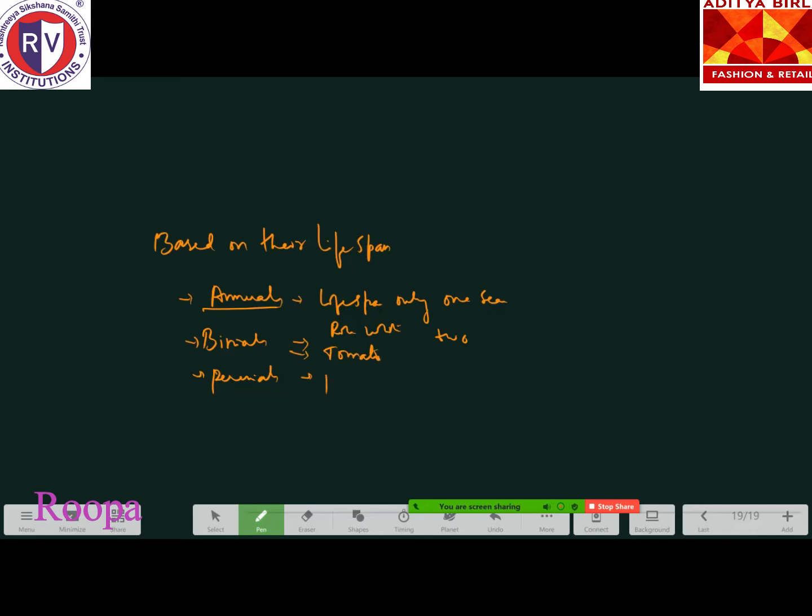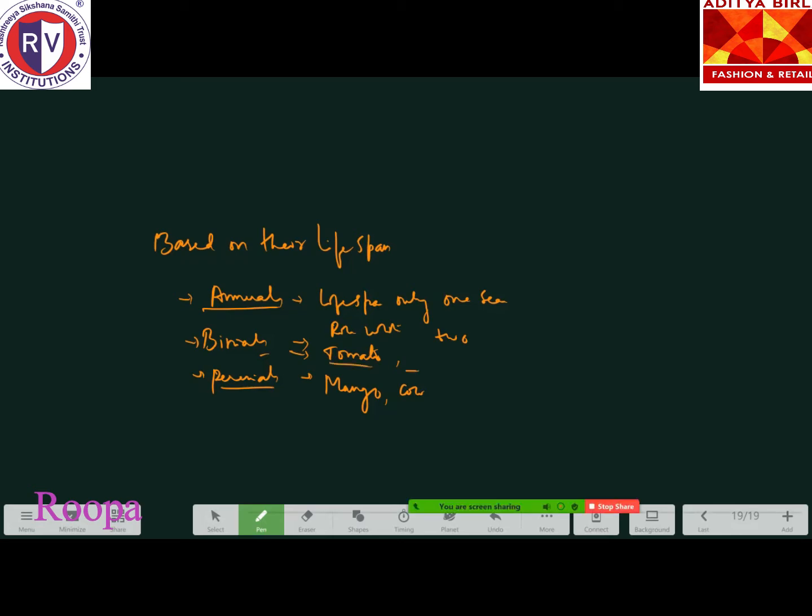Mango is for perennials, then coconut; any kind of big trees are usually perennials. Tomato, brinjal, some kinds of vegetables are examples for biennials. They grow in the first growing season and reach the maturity stage, and in the second season it blooms and gives rise to a fruit or seed.